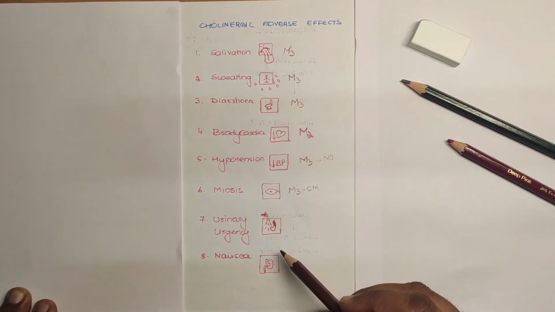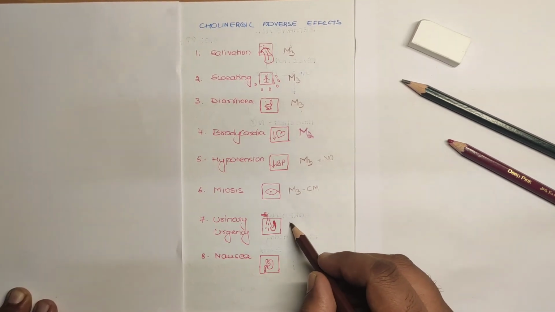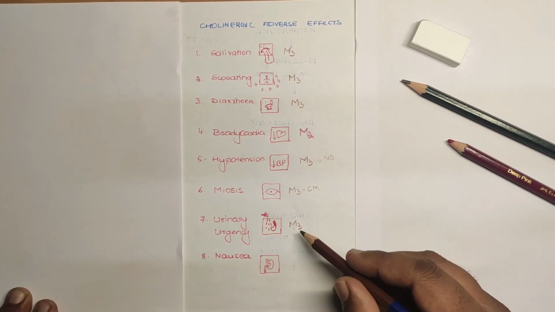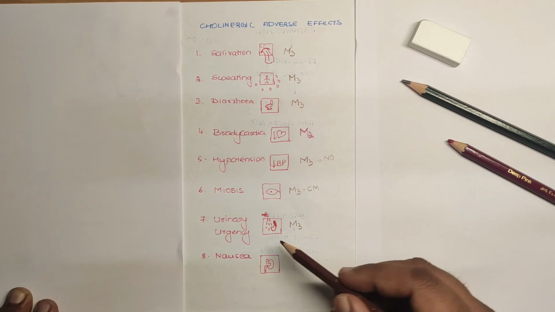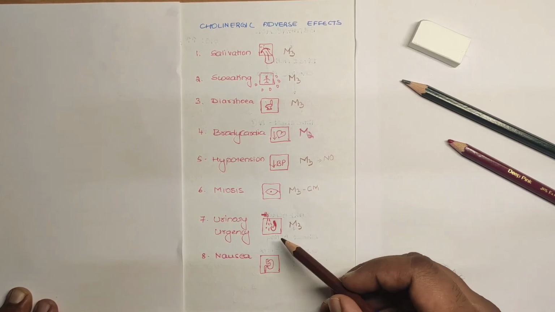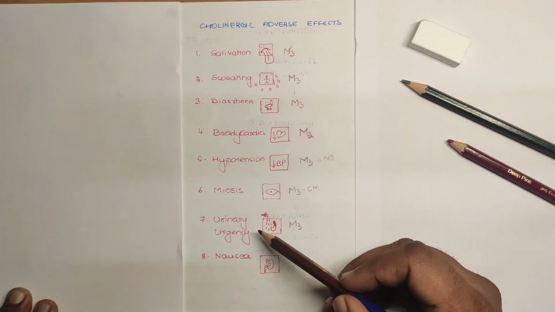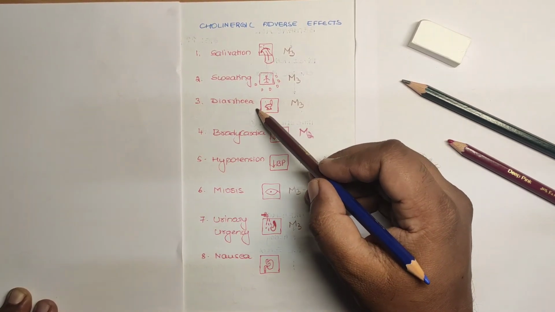Next, coming to the side effects which can occur with the bladder. Again, M3 receptors are present on the detrusor muscle fibers of the bladder. When M3 receptors get stimulated, the detrusor muscle will contract and there will be relaxation of the trigonal sphincter, leading to urination. So there is an increased frequency of urinary urgency. Both you can remember: there will be an increased chance of urination as well as an increased chance of defecation.